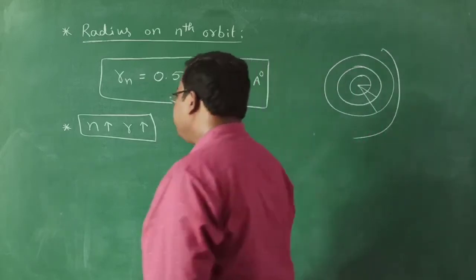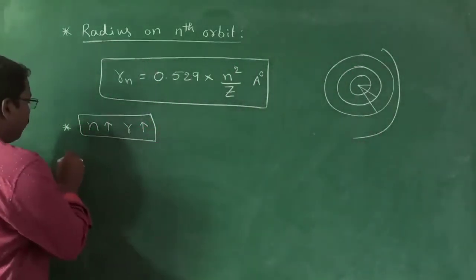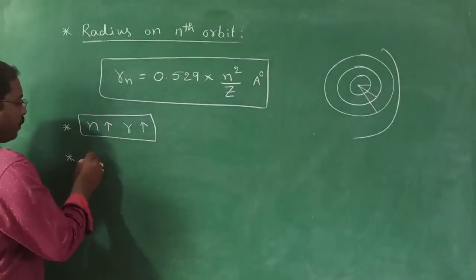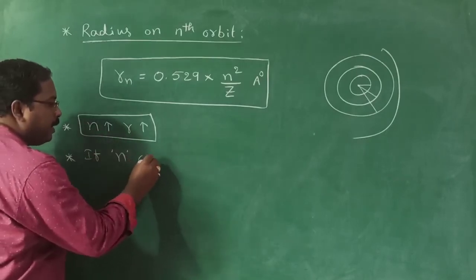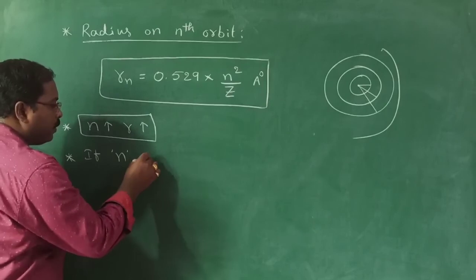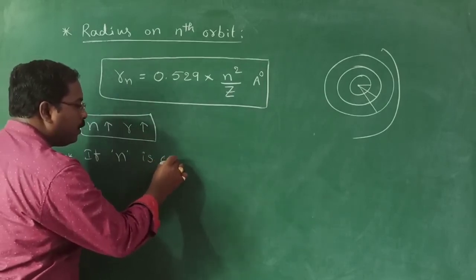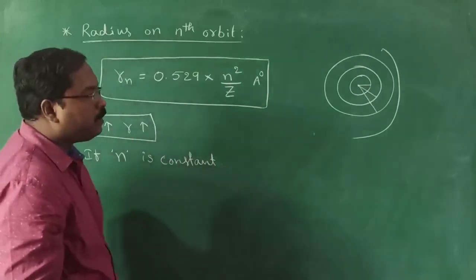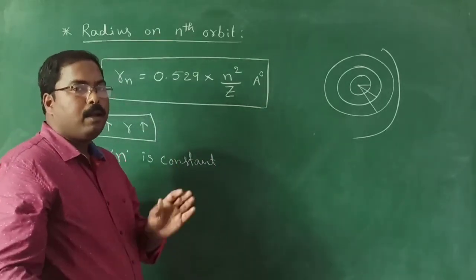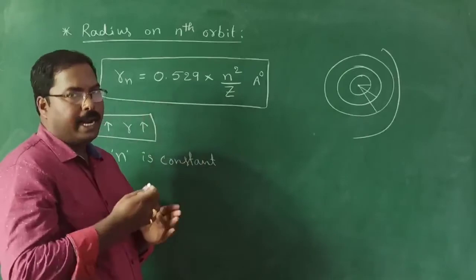For example, for the same orbit, meaning n is constant, now we are going to compare one atom with another atom.